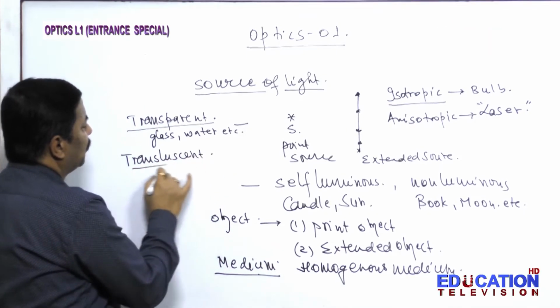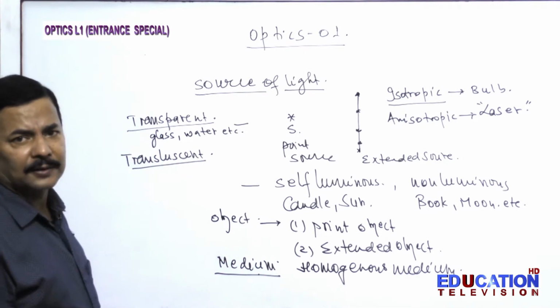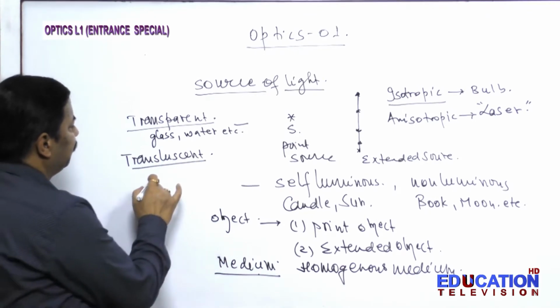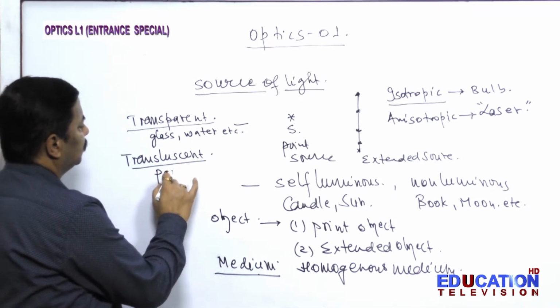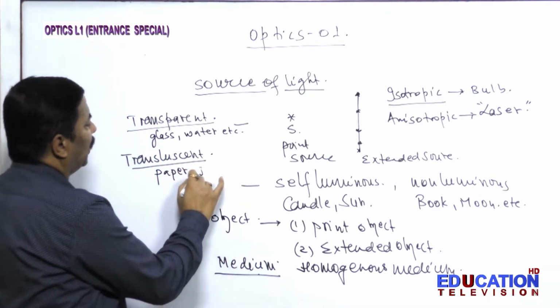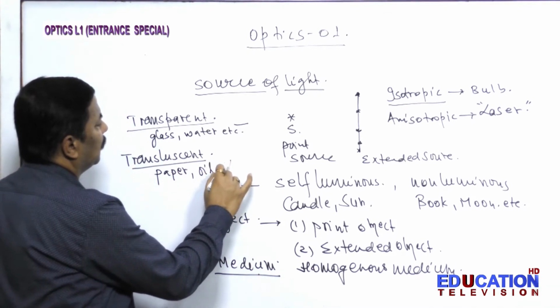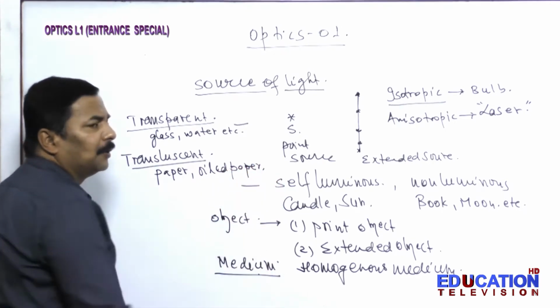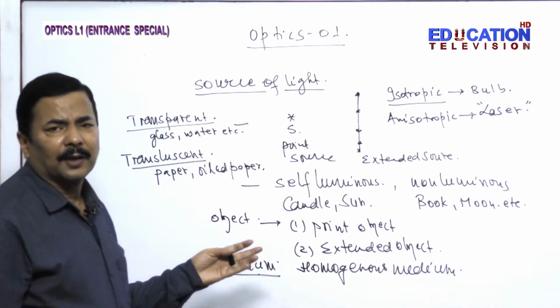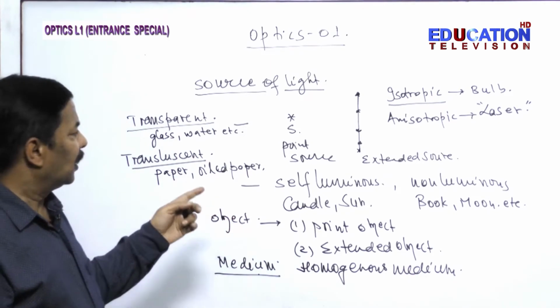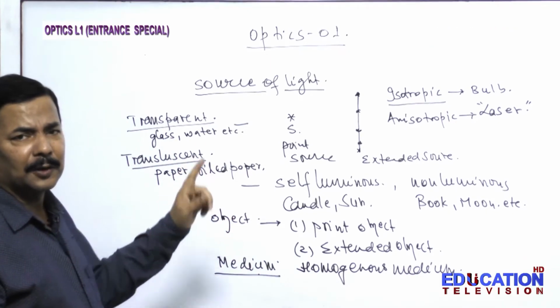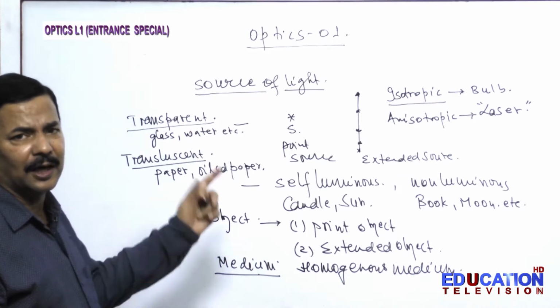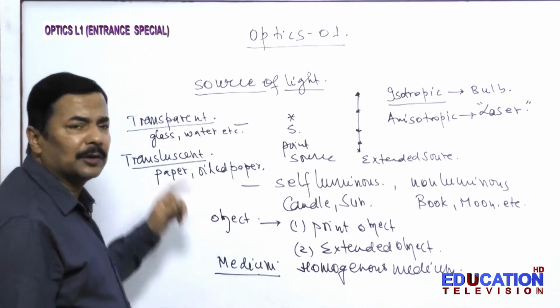In a translucent medium, the light can partially pass. For example, paper, oiled paper. Sometimes in a window pane, window glass also, light can pass, but you cannot see clearly. So that is also translucent in nature.